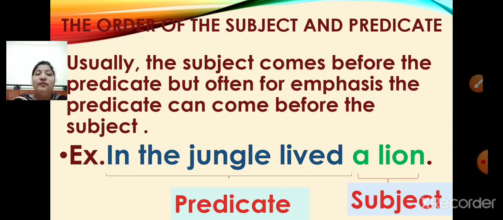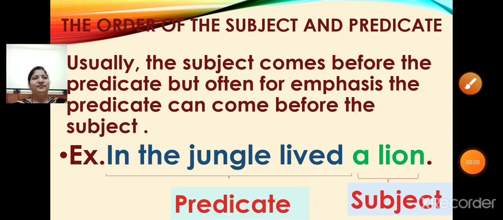Now, what is the sentence about? Yes, the sentence is about a lion. So, a lion is the subject. And what information is given about the lion? Yes, you are right. That it lived in the jungle. So, in the jungle lived is the predicate.